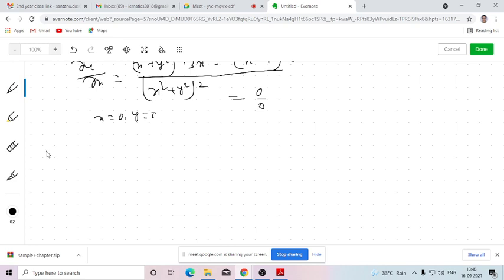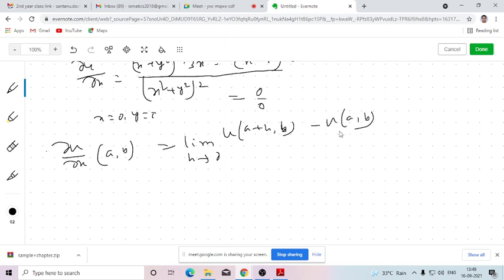So what is the first principle of partial derivative? If I want to identify the partial derivative of u with respect to x at the point (a,b), then this definition will be limit h tends to 0 of u(a plus h, b) minus u(a,b) by h, because since we are doing the differentiation with respect to x partially at the point (a,b), the y coordinate will be kept fixed, and the x coordinate will be changed from a to a plus h.